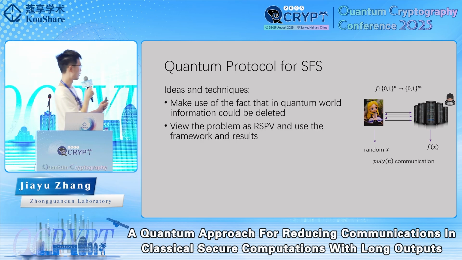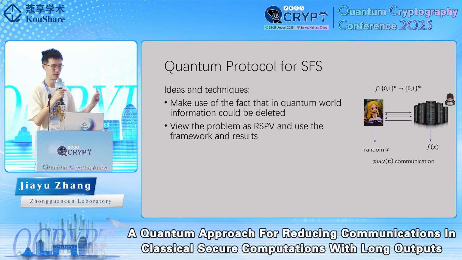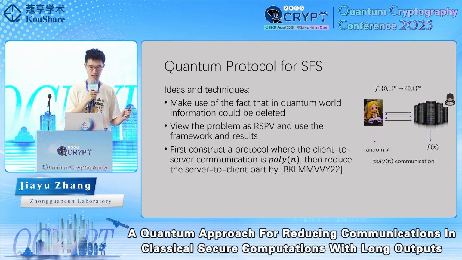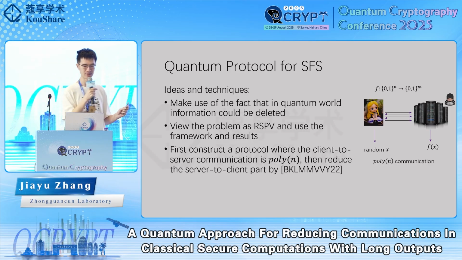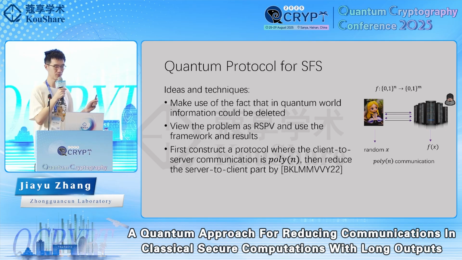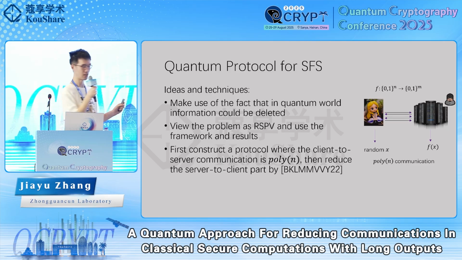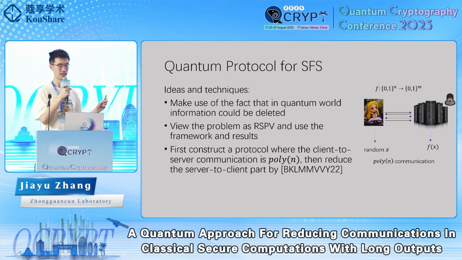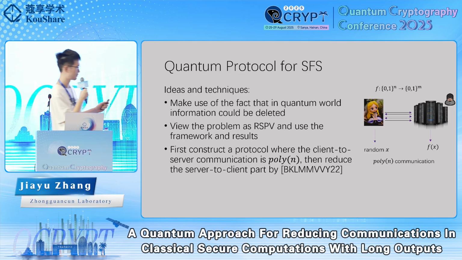We will also use a problem called RSPV, remote state preparation with verifiability, and we will use the framework results to study this problem. Finally, we will also use existing results from the paper titled Succinct Classical Verification of Quantum Computation. In that work, the authors give a compiler that can reduce the server-to-client communication. So we will first construct a protocol where the client-to-server communication is poly(n), which is succinct, and then reduce the server-to-client part by this existing work.